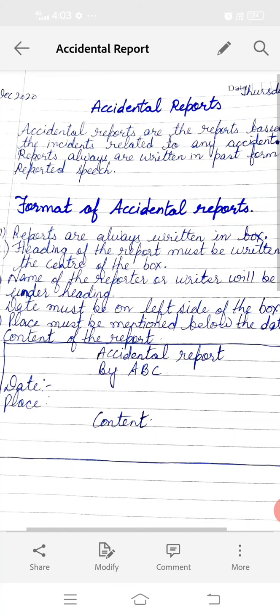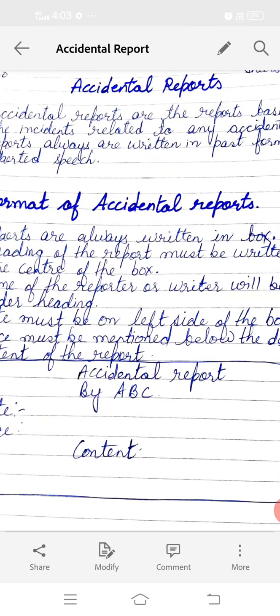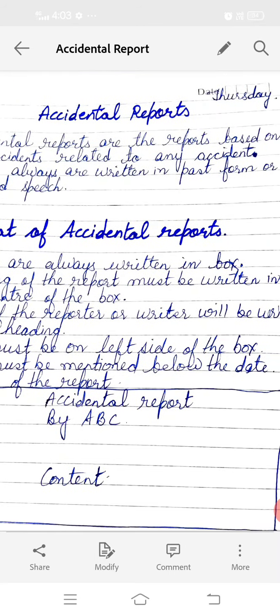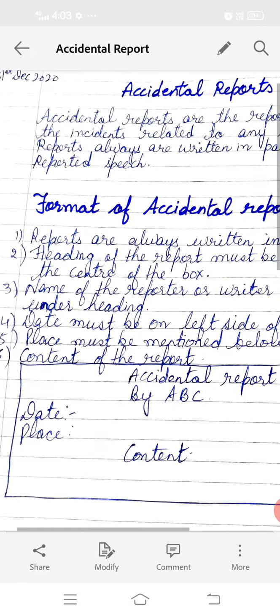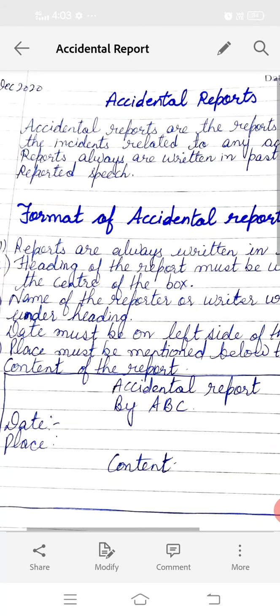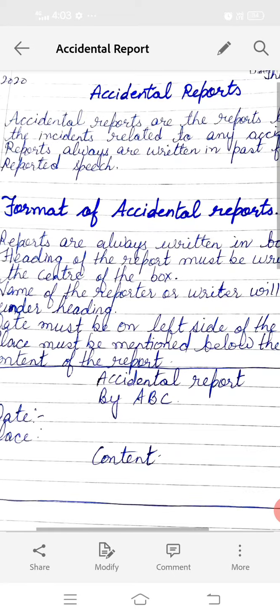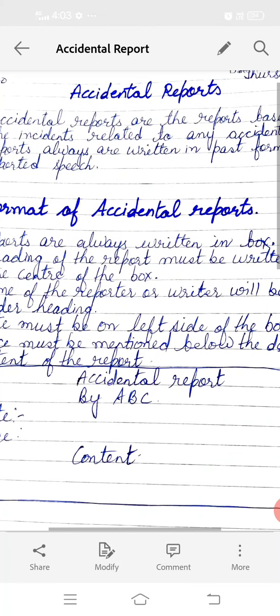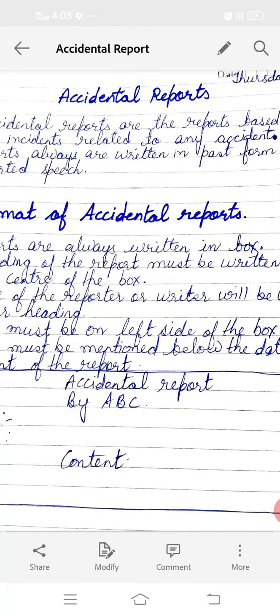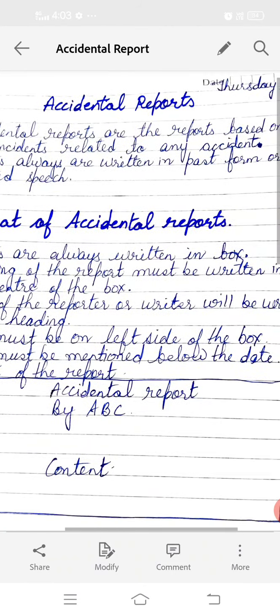Students, before starting our accidental reports, I would like to explain to you what accidental reports are and what their format is. Now, accidental reports are the reports based on the incidents related to any accident. Reports are always written in past form or reported speech. Now, students, as in the very first line I explained to you, accidental reports are the reports based on the incident related to any accident.